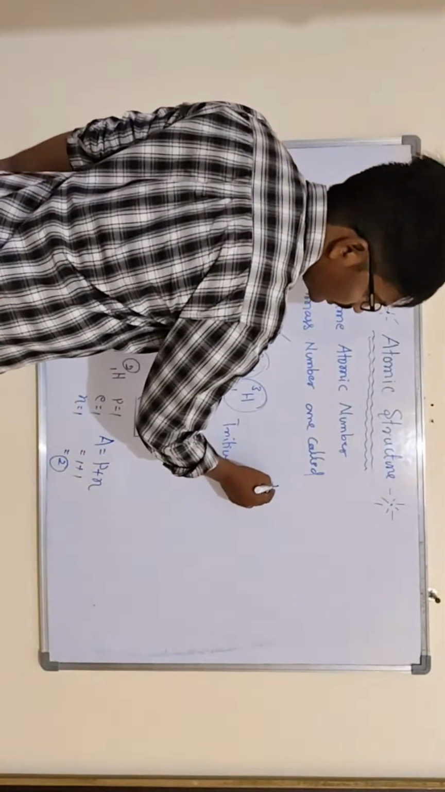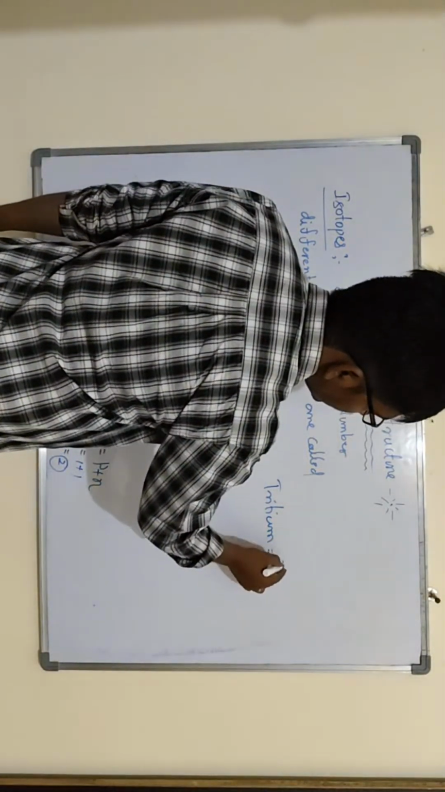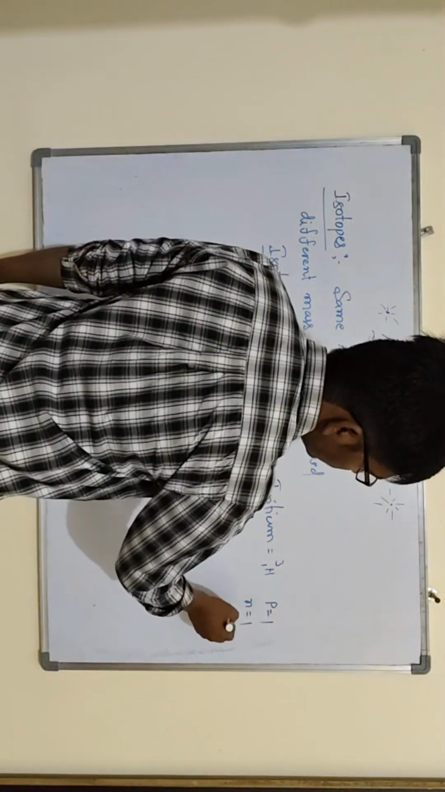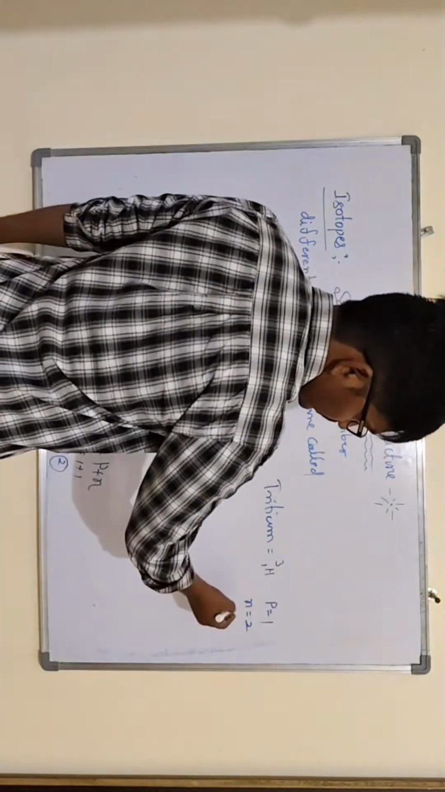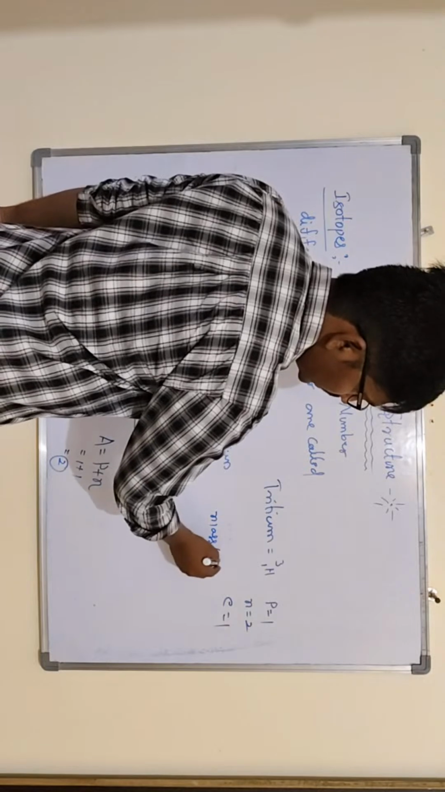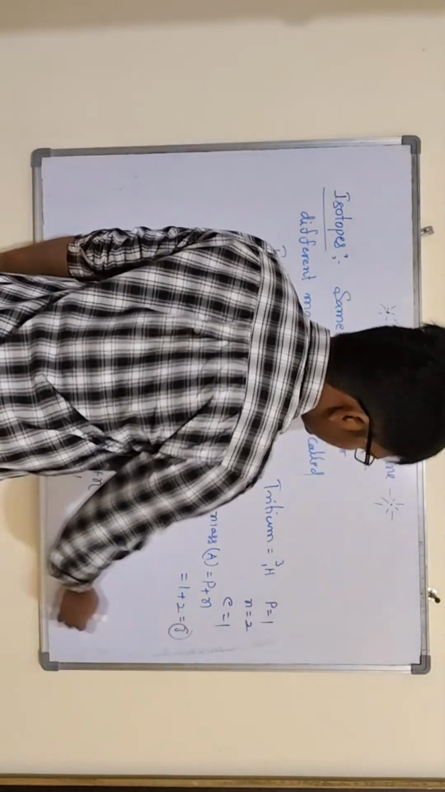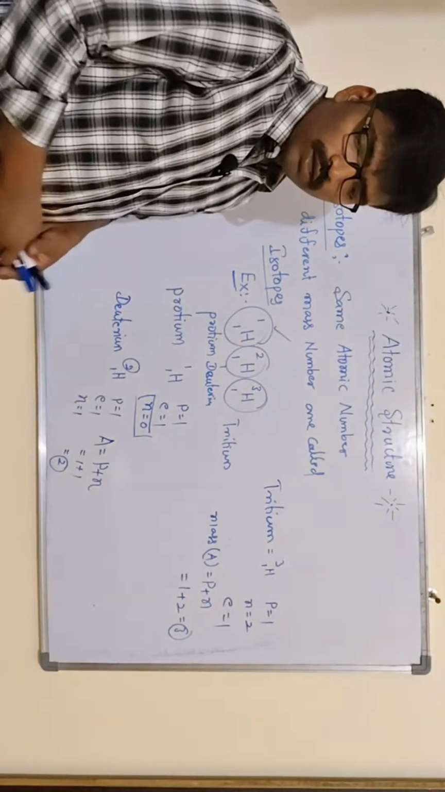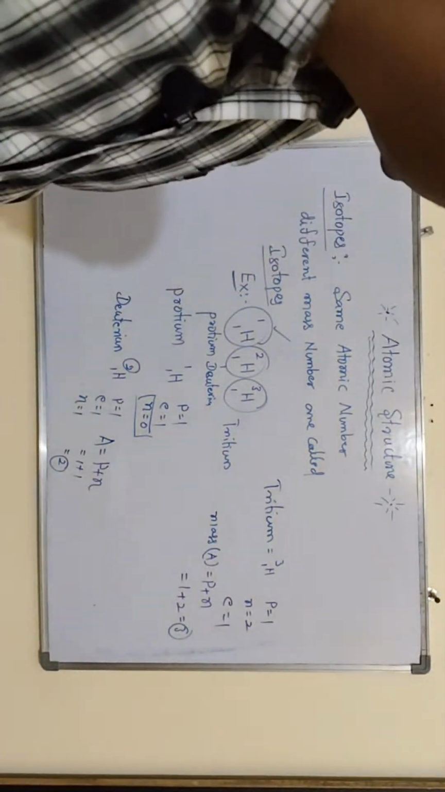The next one, tritium, that is 1H3. Number of protons are 1, neutrons are 2, electrons are 1. Mass number A equals protons plus neutrons, 1 plus 2, totally 3. So this is tritium. These are the isotopes: same atomic number, different mass number of the elements are called isotopes.